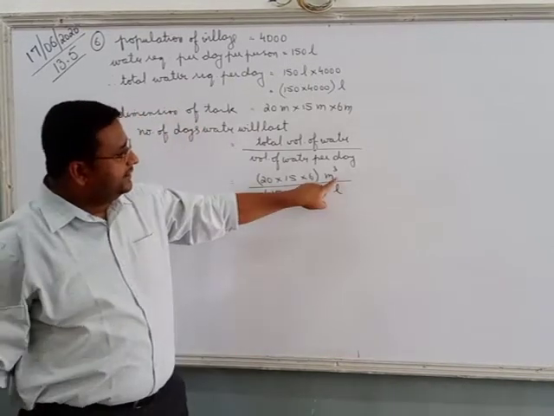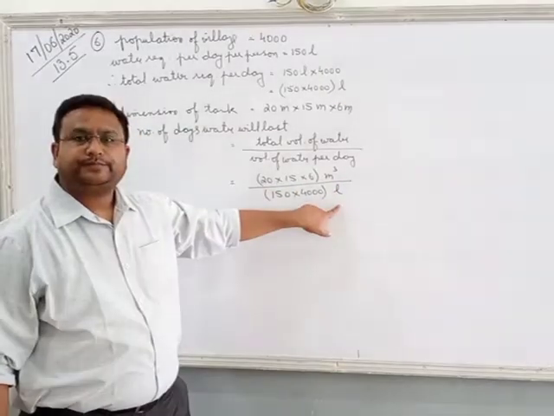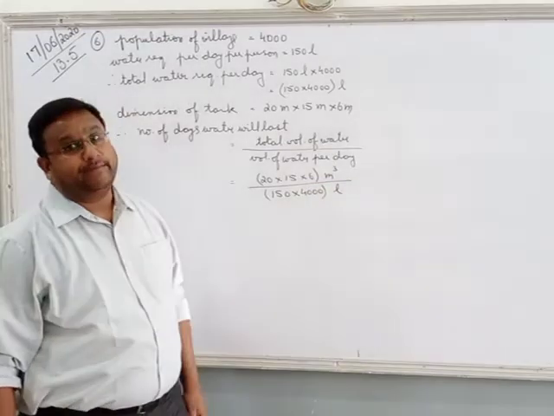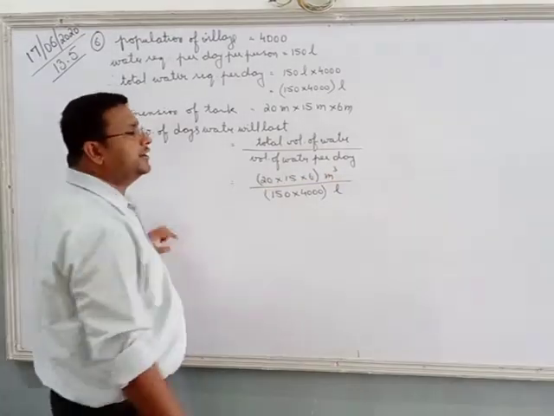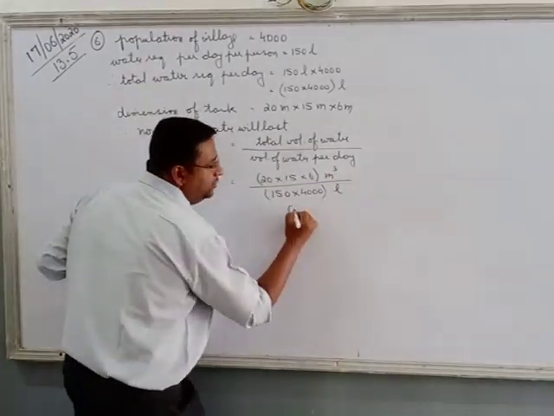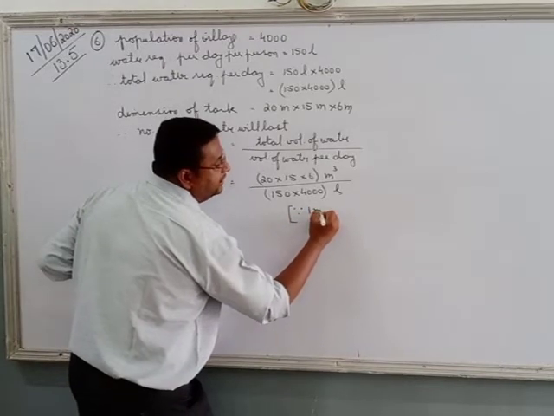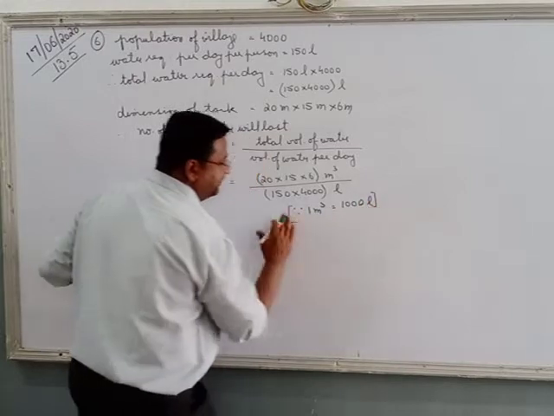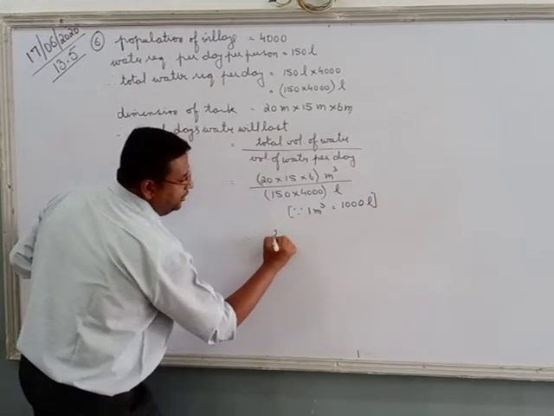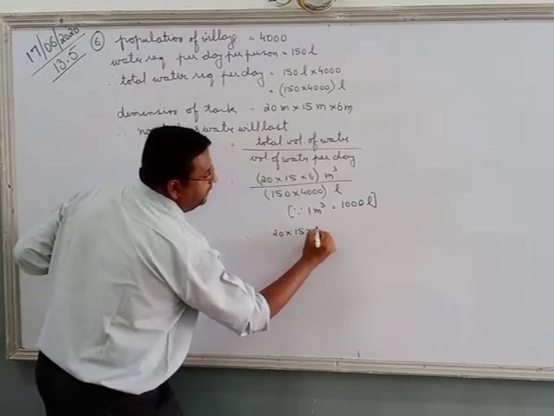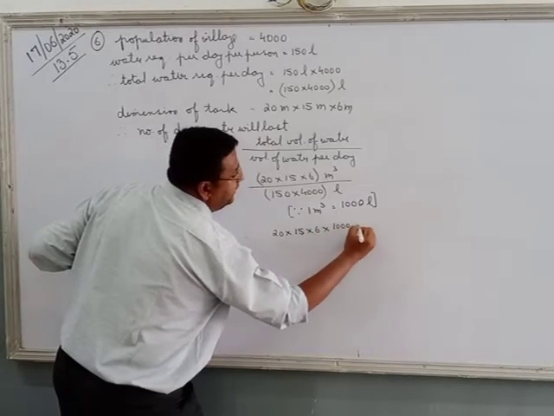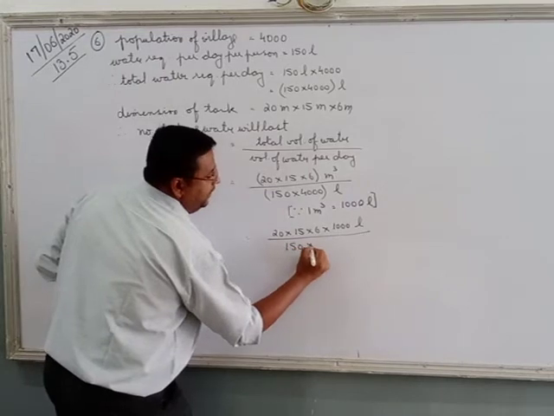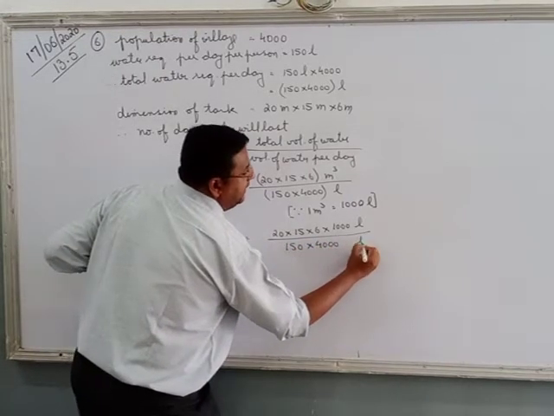Can you see? The dimensions are different. So we will have to convert the dimension. We have to bring them into same dimension. So we will convert this meter cube into liters, and how? We know, because 1 meter cube is equals to 1,000 liters. So that means 20 into 15 into 6 into 1,000 liter divided by 150 into 4,000 liter.